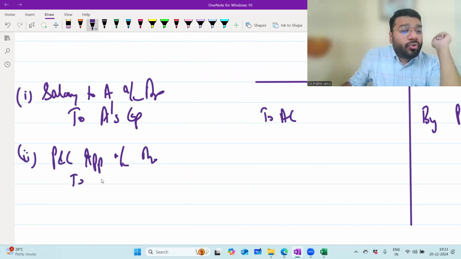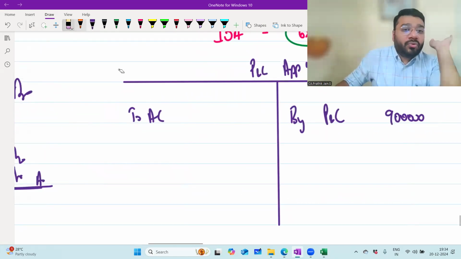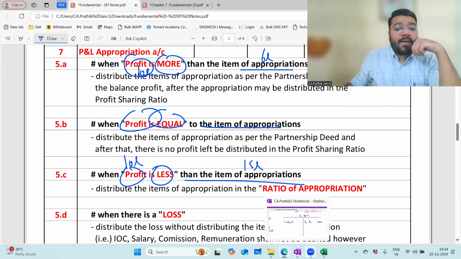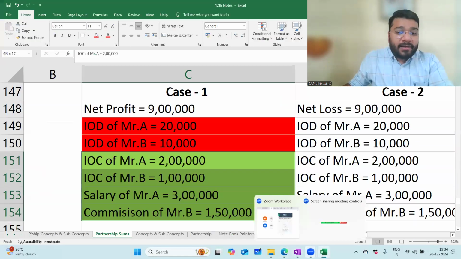P&L appropriation account debit to salary to A. Now tell me, will you write to salary to A or to A's capital? Salary to A. This is what you will write now. So to salary to A. How much is it? 3 lakh. Salary is 3 lakh. Okay.